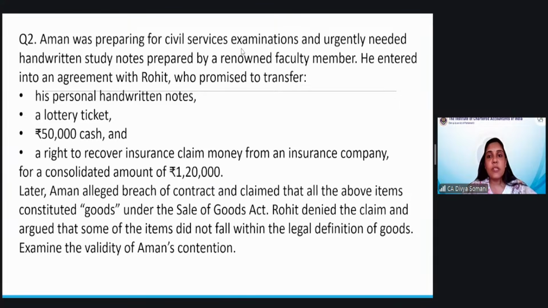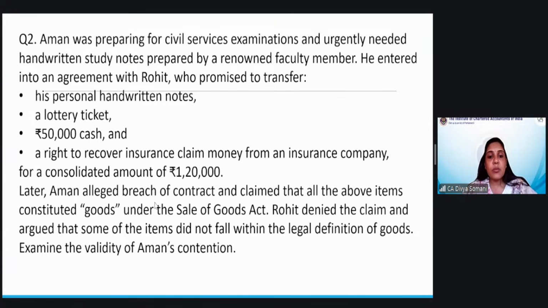Aman was preparing for the civil services examination and urgently needed handwritten study notes prepared by a renowned faculty member. He entered into an agreement with Rohit, who promised to transfer his personal handwritten notes, a lottery ticket, 50,000 cash, and a right to recover insurance claim money from an insurance company for a consolidated amount of 1,20,000. So all these four things will be given to Aman at a total cost of 1,20,000. That was the final thing discussed between the buyer and seller.